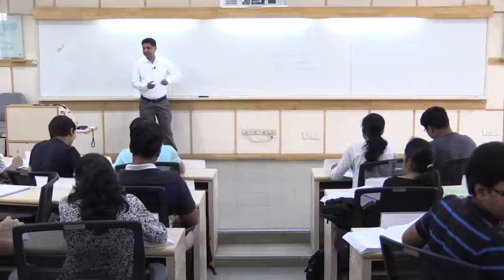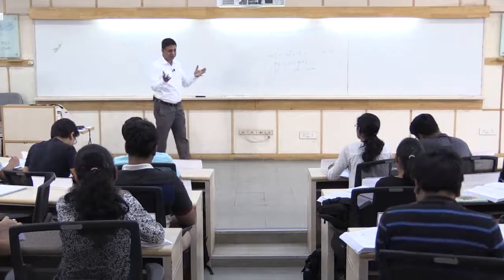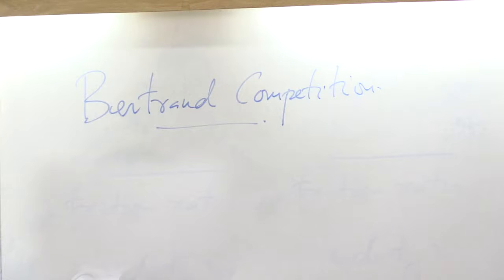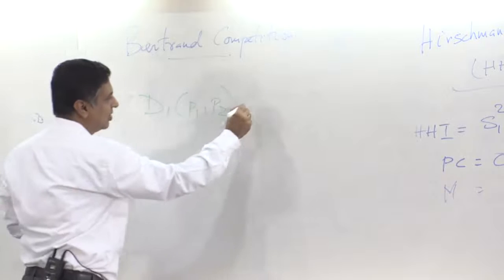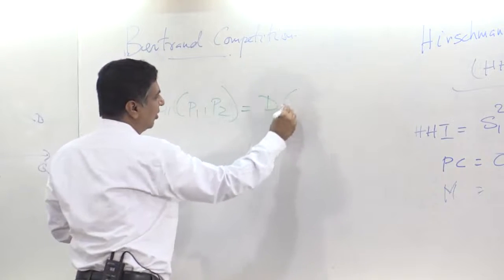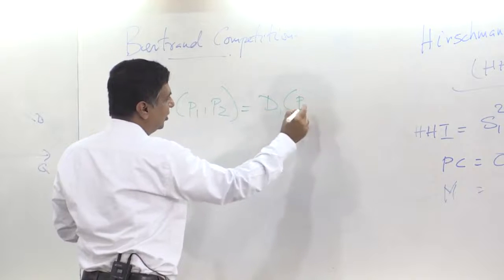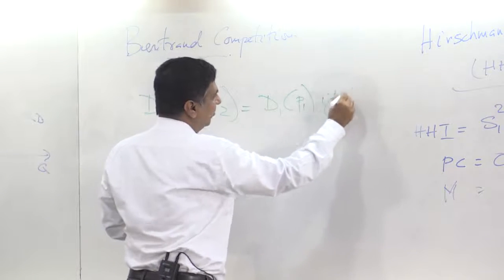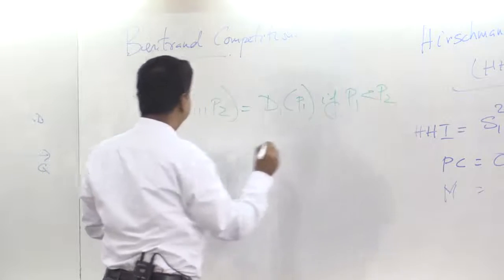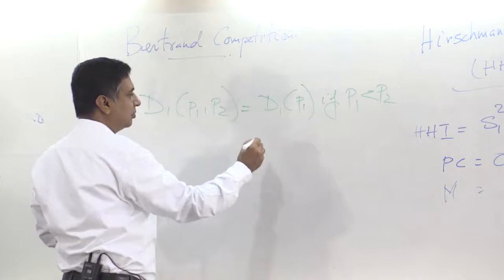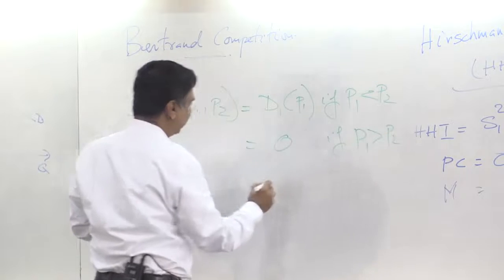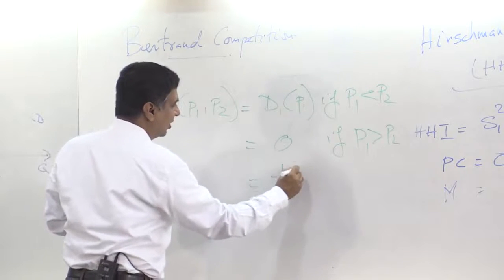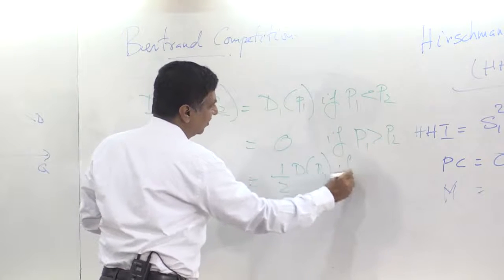So, let me start with basic models of oligopoly. This is called Bertrand competition. Suppose your demand curve d1 of P1, P2 is equal to d of P1 if P1 is less than P2. It's equal to 0 if P1 is greater than P2, and equal to half of d of P1 if P1 is equal to P2.